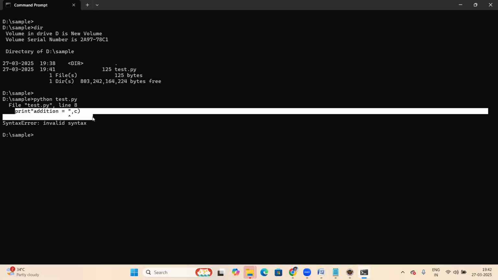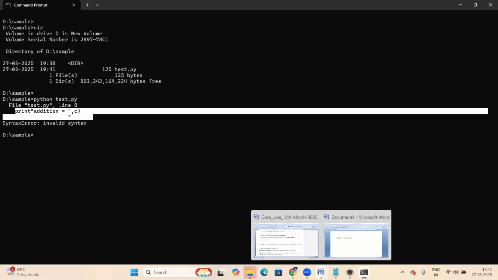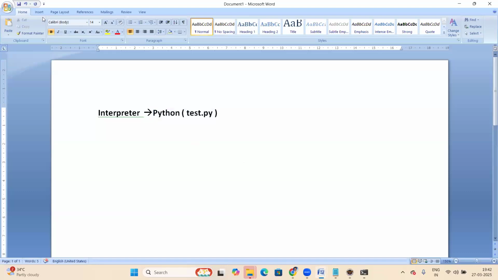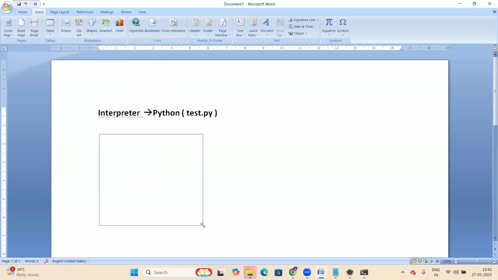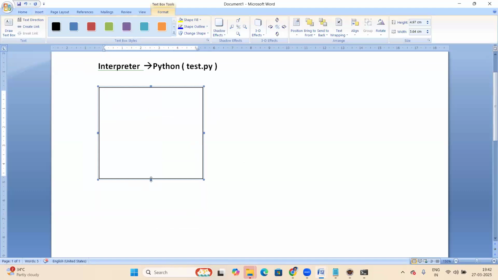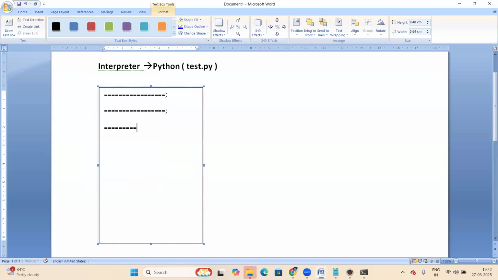So what is happening here? If any error comes, the interpreter simply stops. If there is any error, the interpreter stops and won't check the next statements. Let me explain clearly how the interpreter works. The interpreter takes the script statements: first statement, next statement, next statement, like this, some statements.